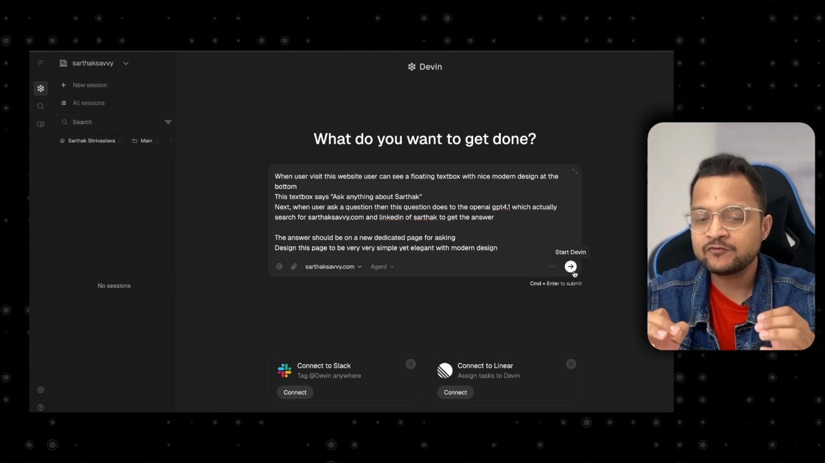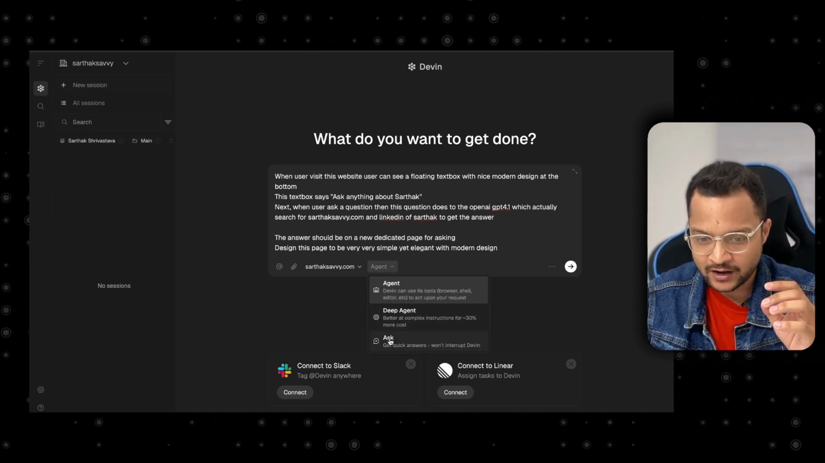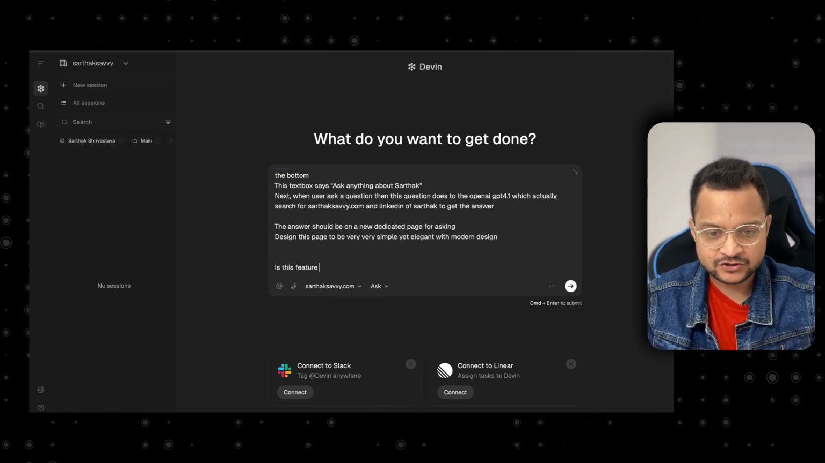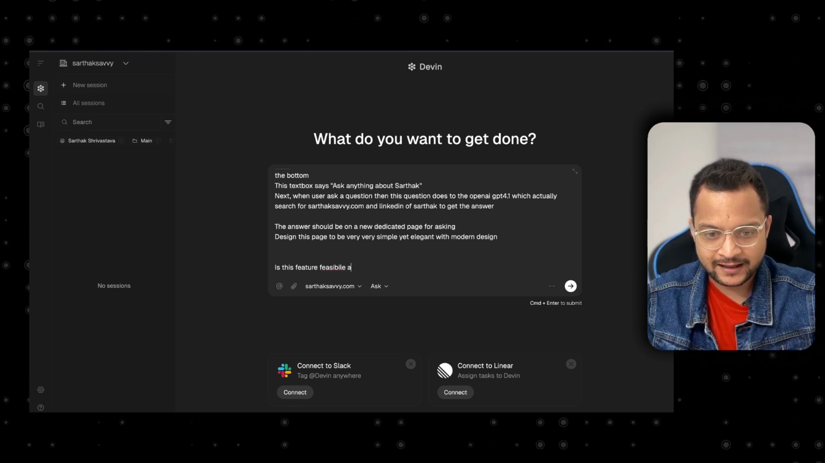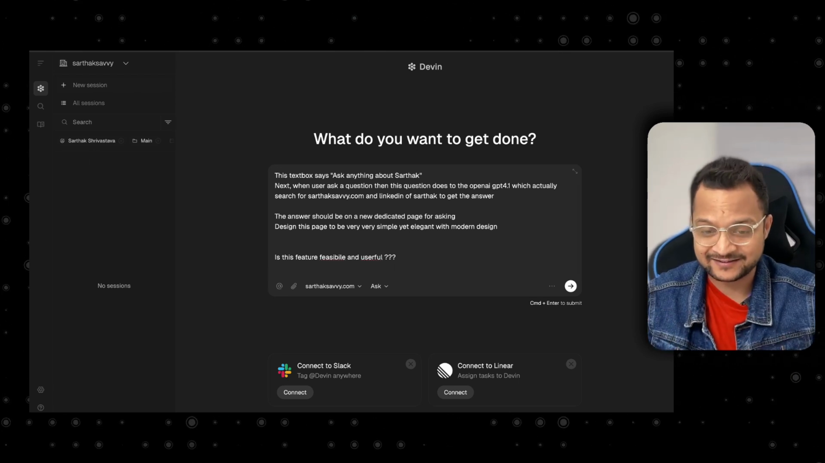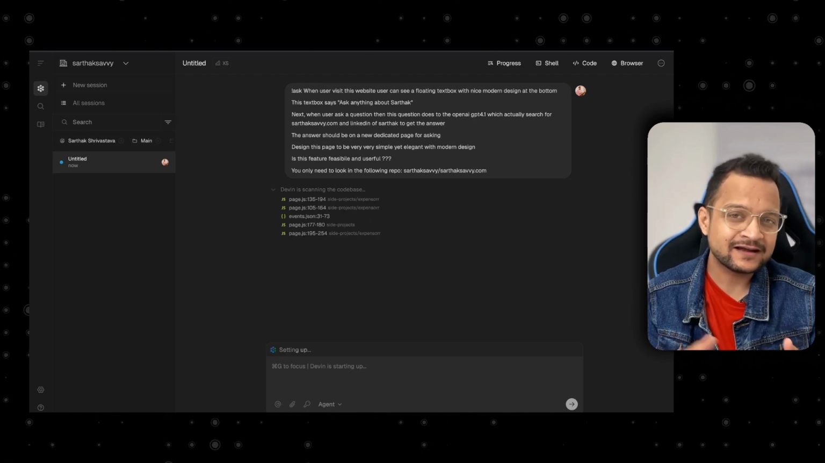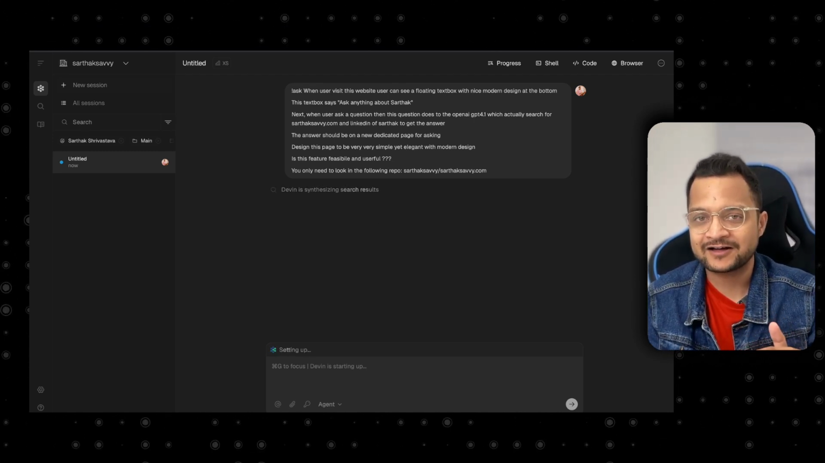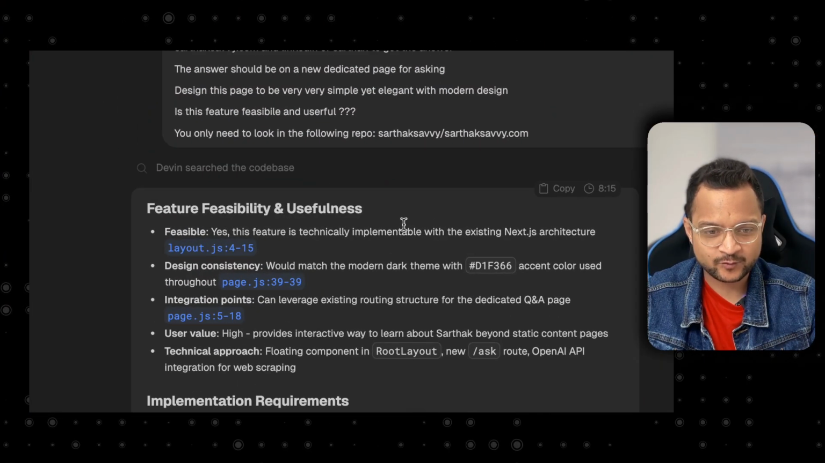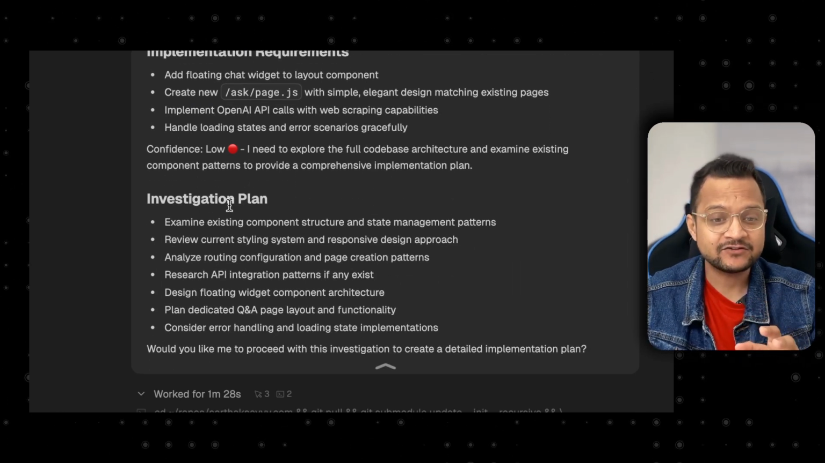But you know what? If you want to have a conversation about this feature, you can first go to the ask part and just say, is this feature feasible and useful? I'm just asking at this time and seeing what Devin thinks about this feature. And if it is good, then we will next ask it to implement this feature. Okay, so see, within a few minutes, we have the information: feature feasibility and usefulness, implementation requirement, investigation plan.